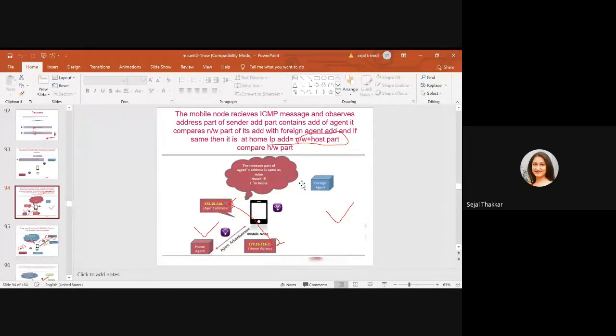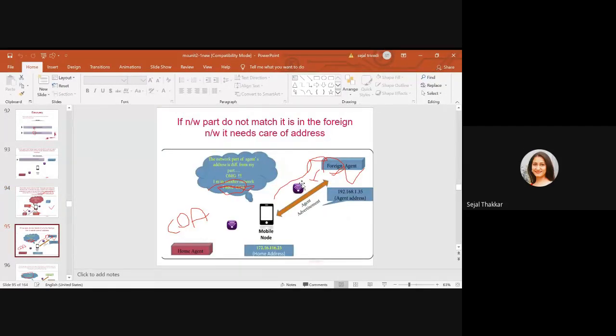If the network part is similar, it means our mobile is in the home network, because the home network has already registered our mobile IP. And if the network part is not similar, in that case our mobile device is not in the home network. We are moving somewhere else, maybe not in Ahmedabad, in Bangalore or Mumbai, somewhere else. So in that case, we have to ask for the care-of address. The mobile IP of our mobile is going to ask for the care-of address, saying my network part is not matching, I am not in Ahmedabad. I need a new address, and that is the care-of address, which is assigned when it is not in the home network.